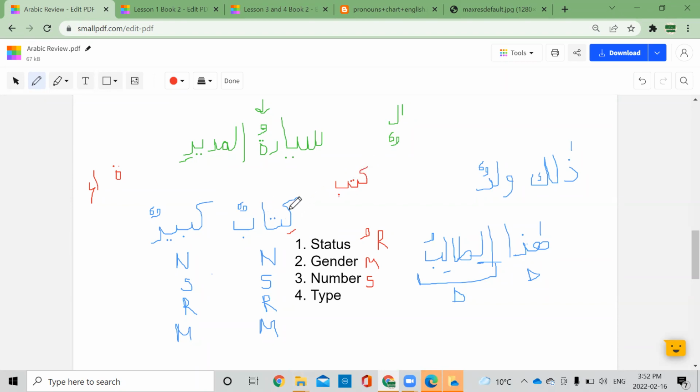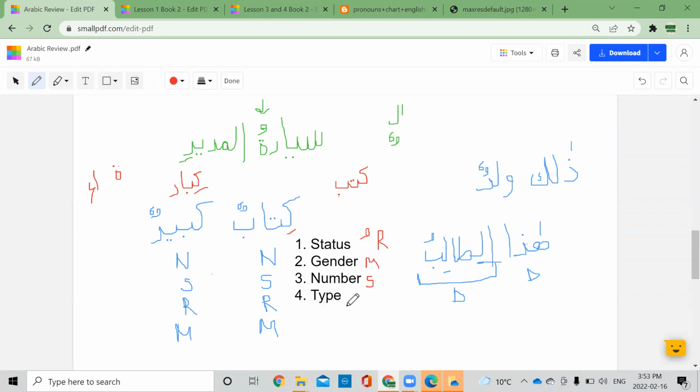Even in Urdu, kitab is singular, I think, or maybe it is plural. I'm not sure. So this is singular. Kabirun is also singular, because we know the plural of kabirun is kibarun. This is also a broken plural. Kibarun is the plural. So both are singular.